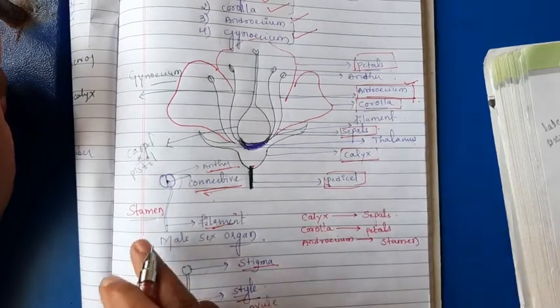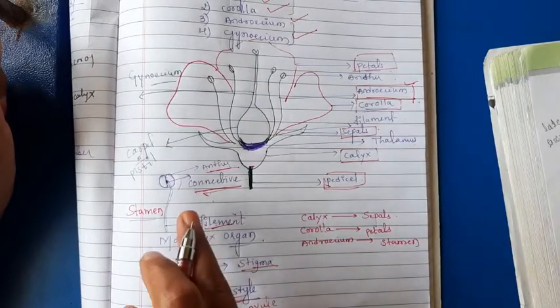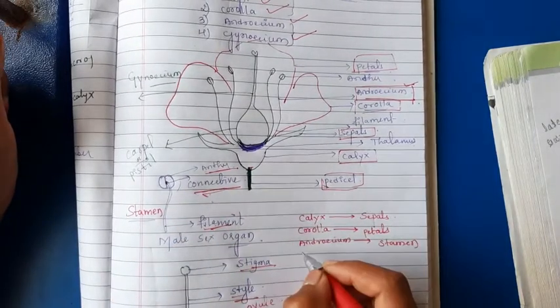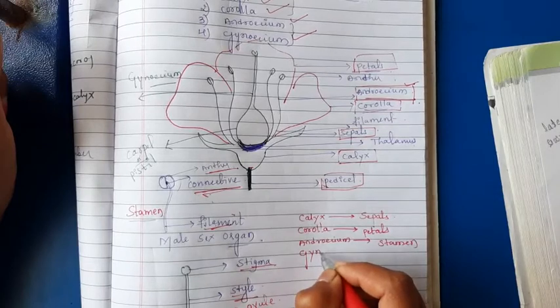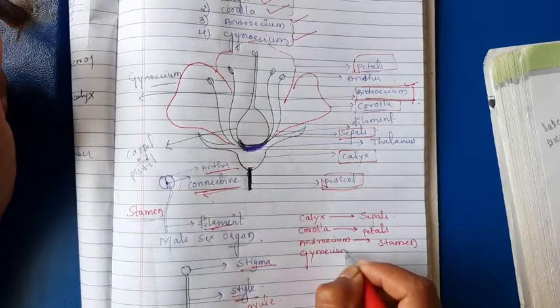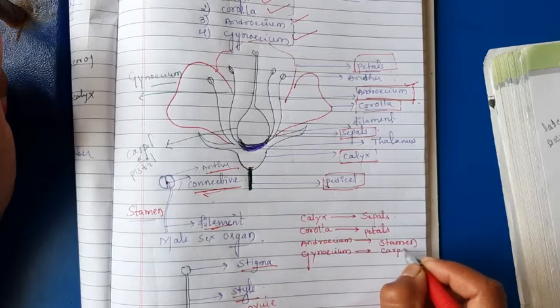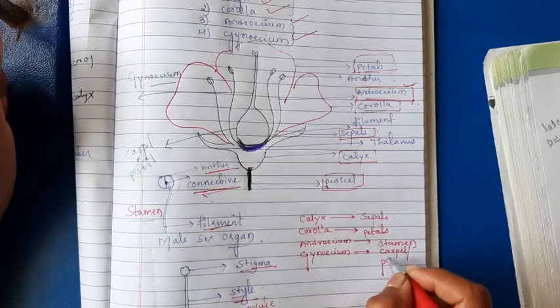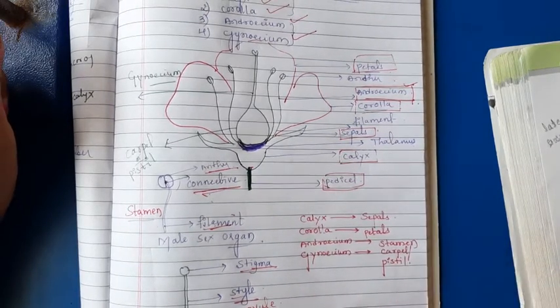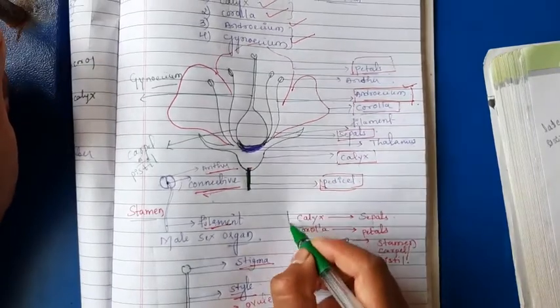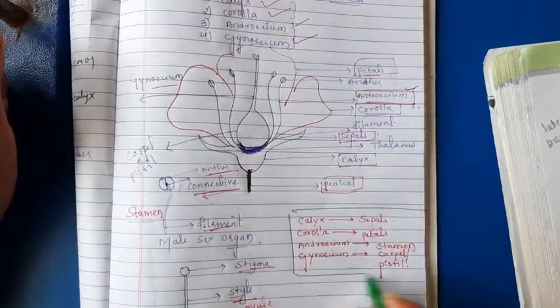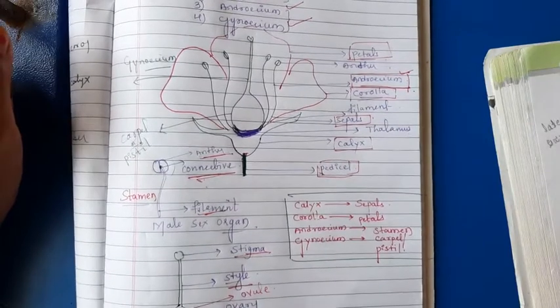Just remember the structure of stamen: filament, connective and anther. Gynoecium consists of carpel or pistil. This is the shortest note.